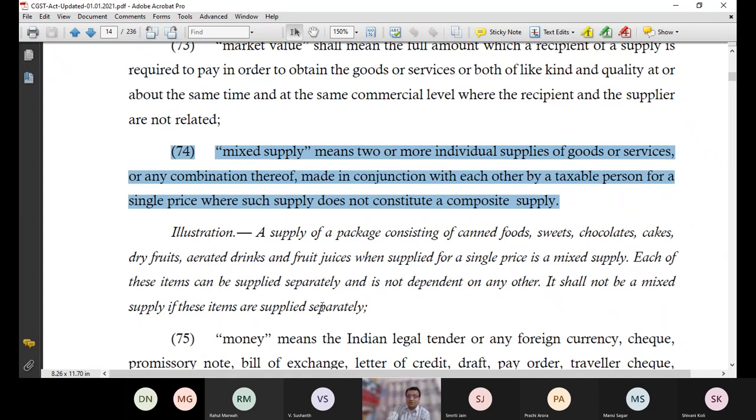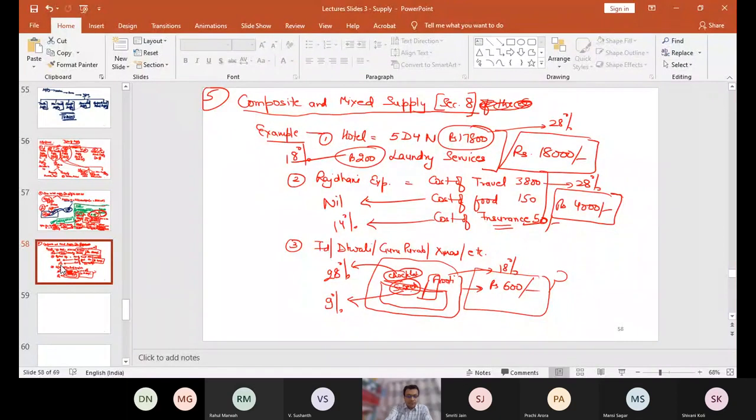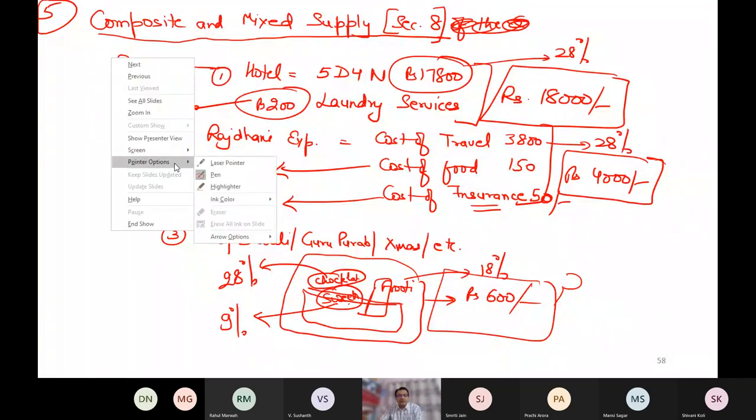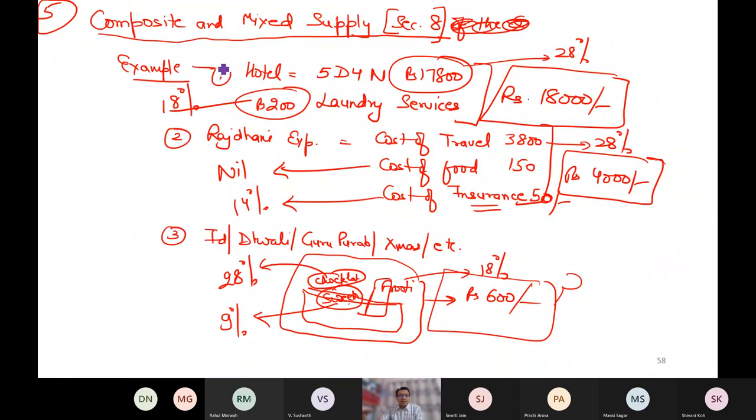Now, the same example which I have given in the case of that basket which you purchased on some occasion. This is a composite supply. I hope the point is clear. Now you can understand that this is a hotel supply.